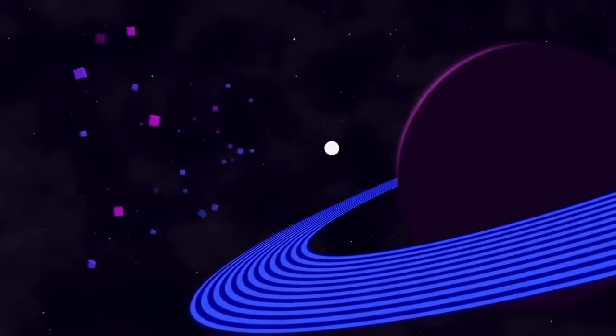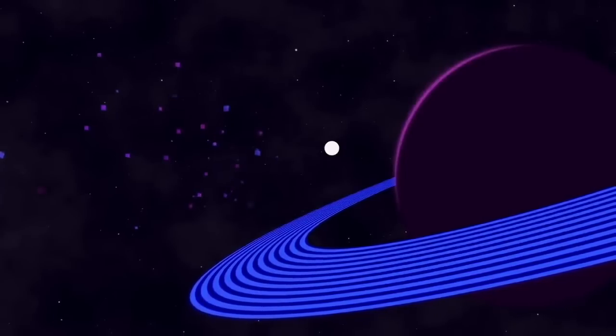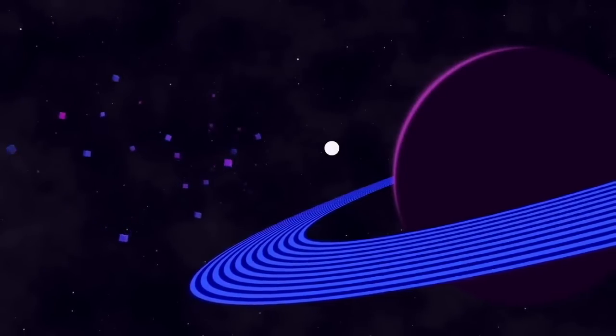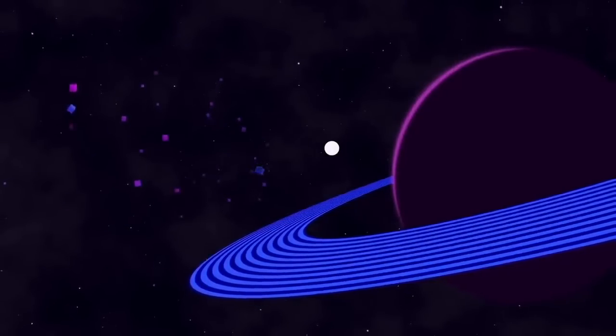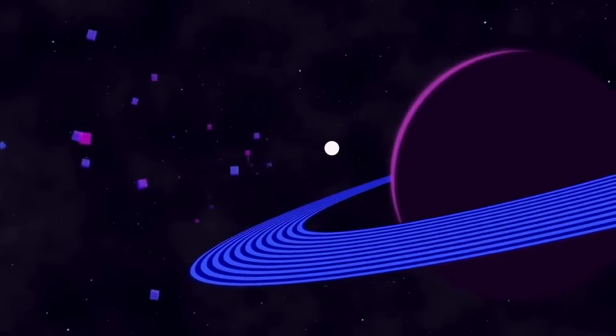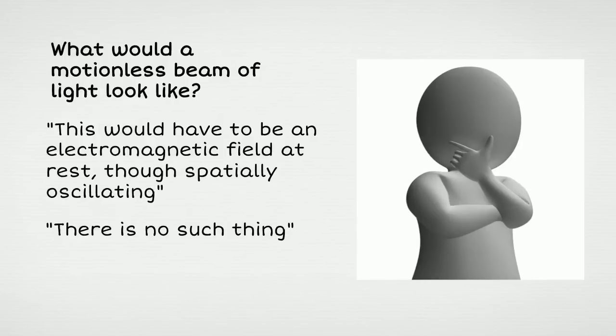On the other hand, there is stuff in the universe moving in all sorts of directions relative to us all the time. For example, stars moving quickly away from us and stars moving quickly towards us, and all these stars emit light that we see. So if the speed of light actually depended on the speed of the star that's emitting it relative to us, then we should see frozen light beams around us, at least sometimes, but this is something we never witnessed. So Einstein believed that there's no such thing.